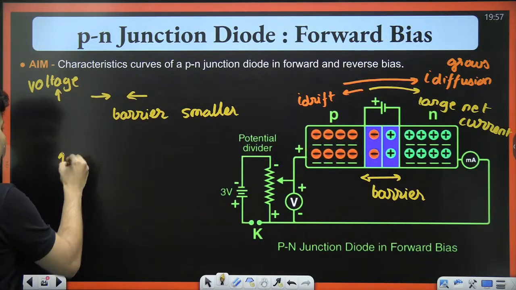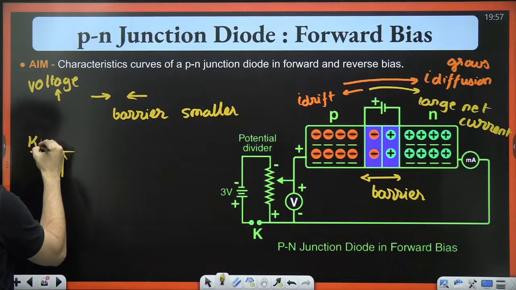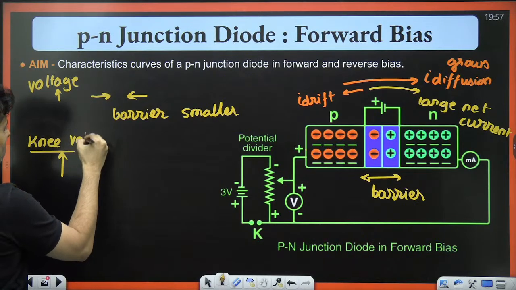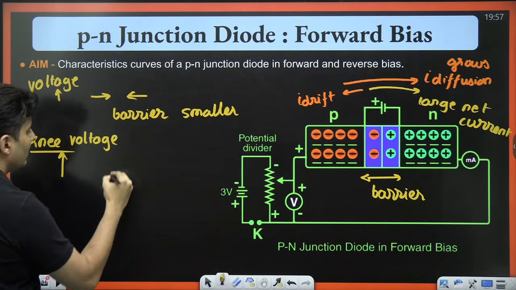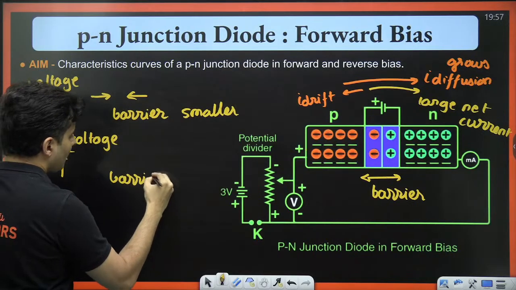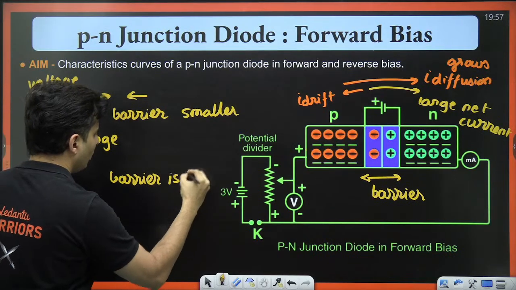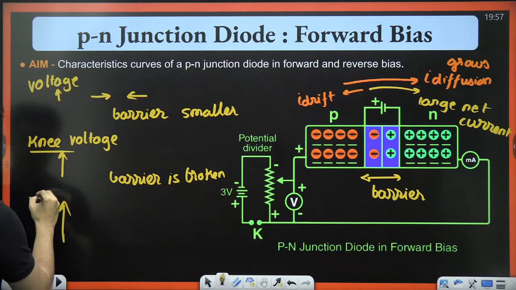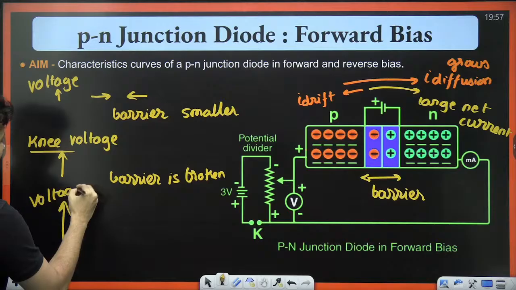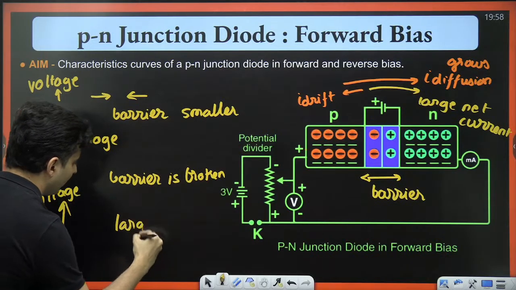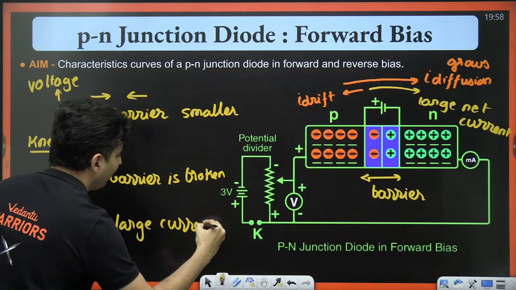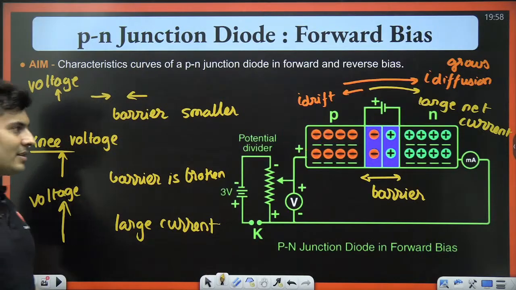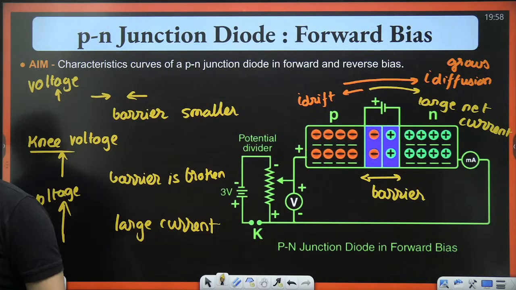So after a certain voltage, often called the knee voltage, you will see the barrier is broken. And then after this, if more voltage is applied, you will get a large current, a good flow of current. This is very, very important.